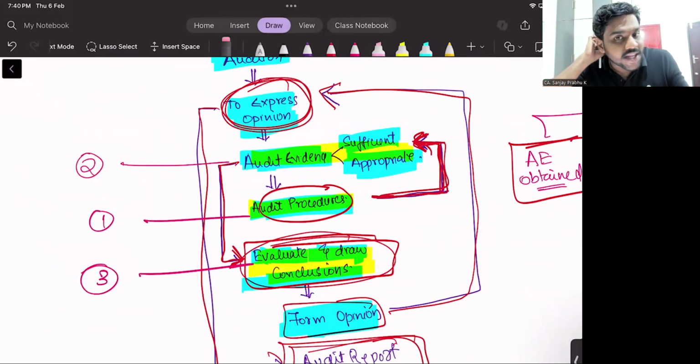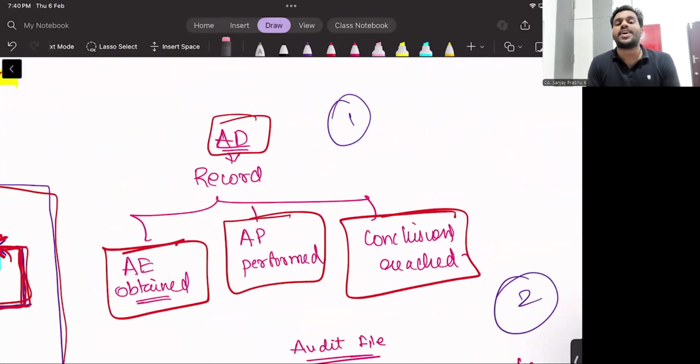When we perform audit procedures, we get evidence. With the evidence, we form conclusions. So it's a record of three things: audit procedures performed, audit evidence obtained, and conclusions drawn.